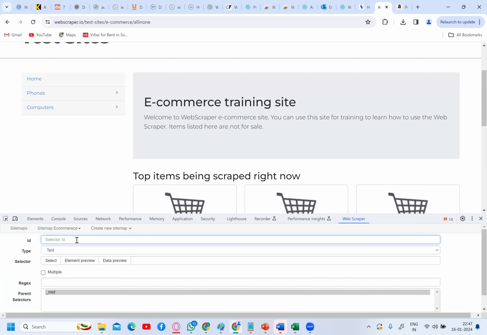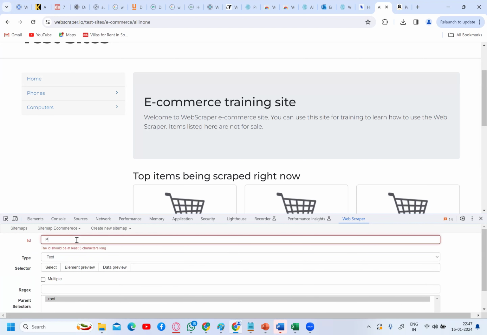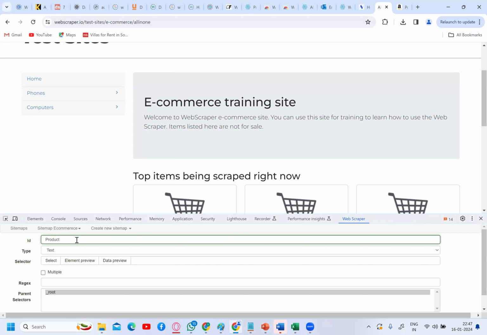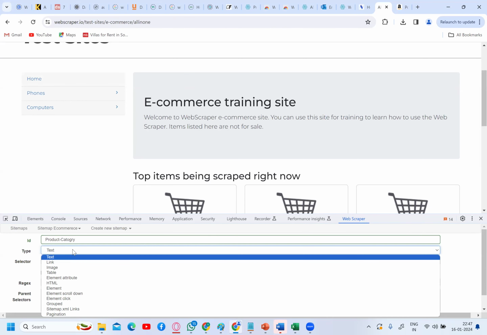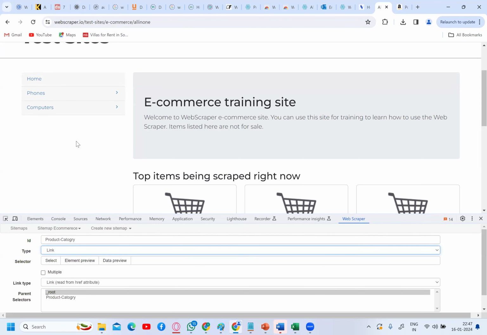What is this selector ID? It's the name of the selector. So what is the name of the selector? Product hyphen category. Okay, so what is the type of this selector? It is a link. Basically, I'm giving the website link, not the text. As soon as I give the link, I need to select the link, right? So click on select.